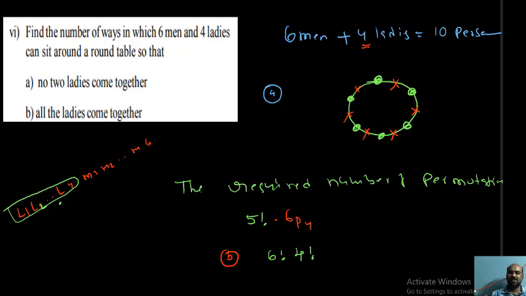L4. But what is the condition? They should sit together. That's all. So what should we do? These 4 girls can change their places in 4 factorial ways. That's why each permutation gives 4 factorial linear permutations. That's why 6 factorial into 4 factorial ways you can arrange so that all girls come together.